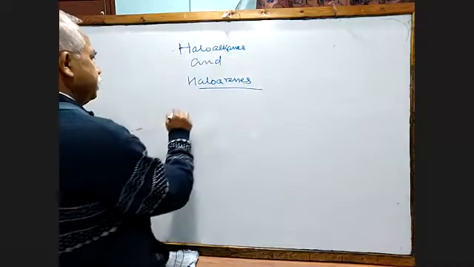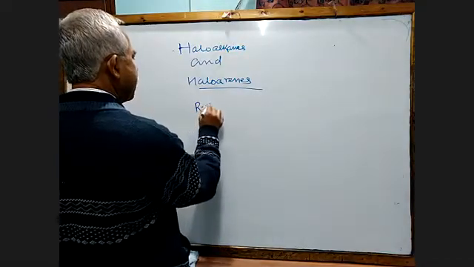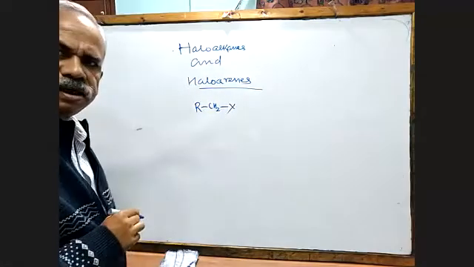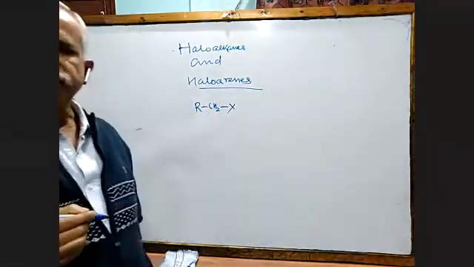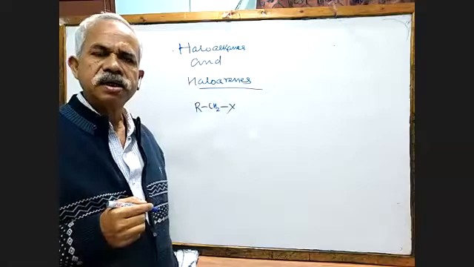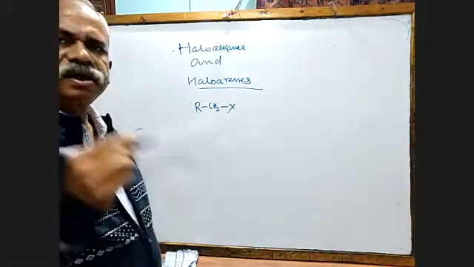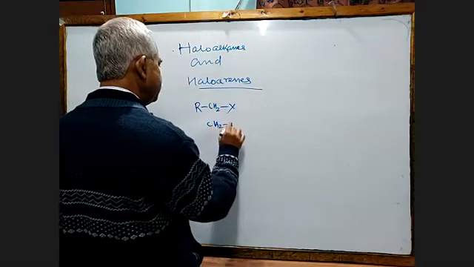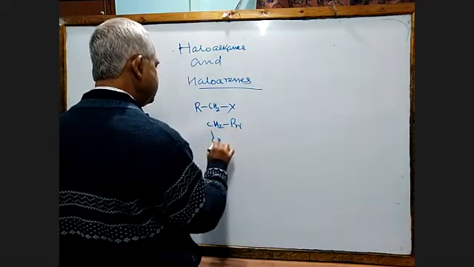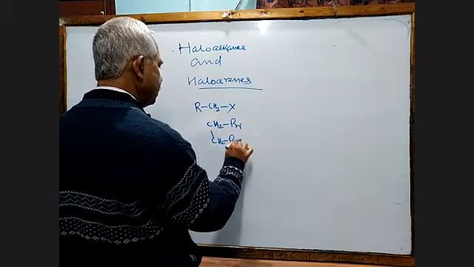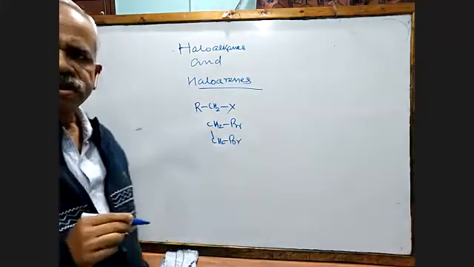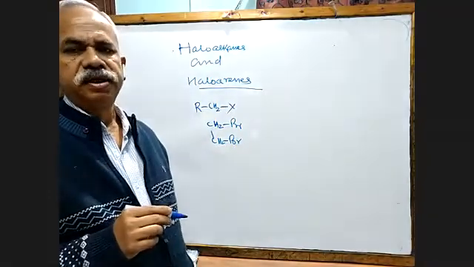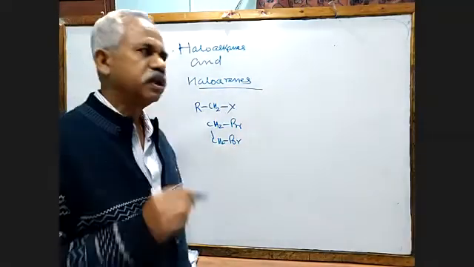So I can write the general formula like RCH2X, which is called monohaloalkane because it contains only one halogen atom, or it can be more. Suppose it can be like this: CH2Br-CH2Br. Okay, it is 1,2-dibromoethane.